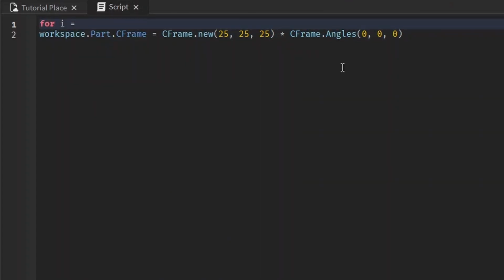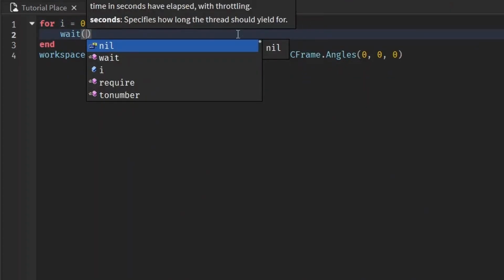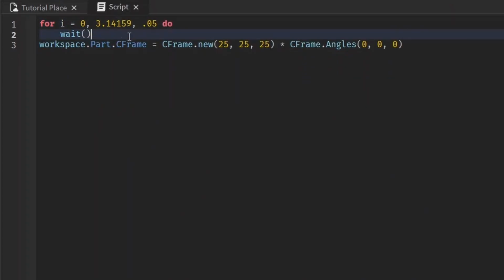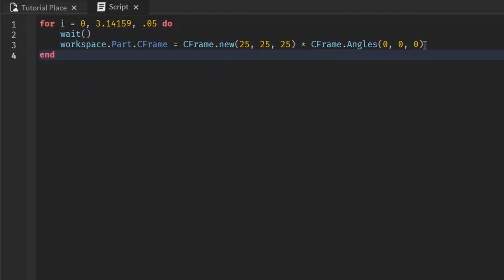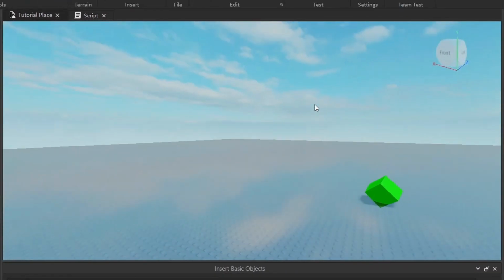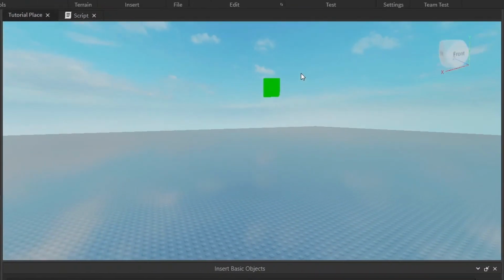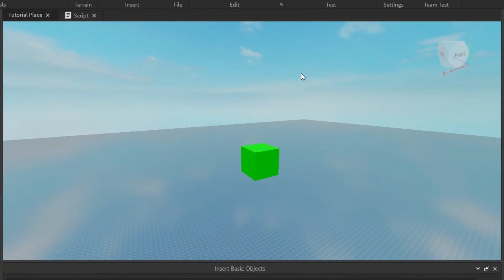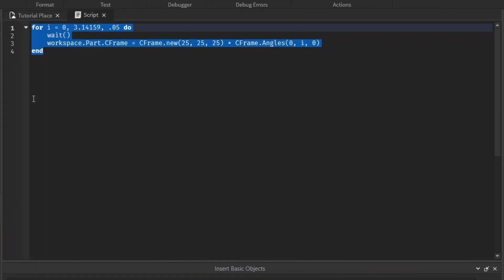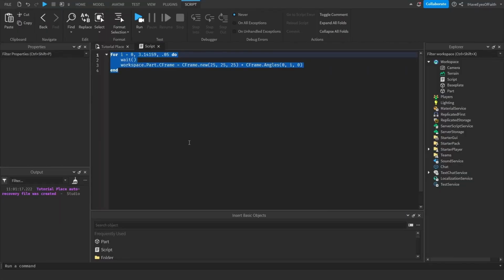Like, let me just put it in a for loop. 3.14159. We'll make it go up by, I don't know, 0.05, and we'll have it wait. Because if we don't, then it's just gonna go from 0 to pi instantly. And I know it's not really pi, it's as close as I can get, okay? And we'll rotate this by i. So it should do like a half turn. Ooh, you see that? Pretty cool, huh? If you're creative, you can start combining some of the stuff we learned in the past and you can make some really amazing things. Now we're going to look at some potential scenarios using CFrame.